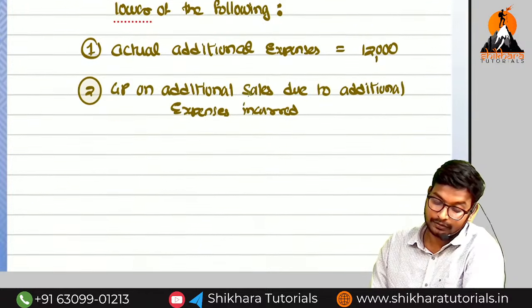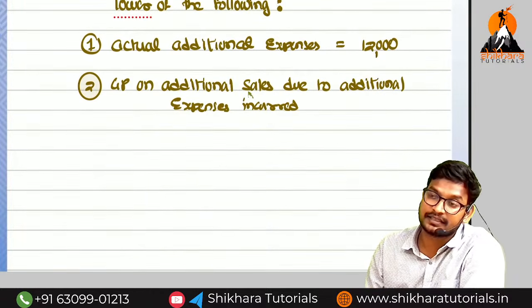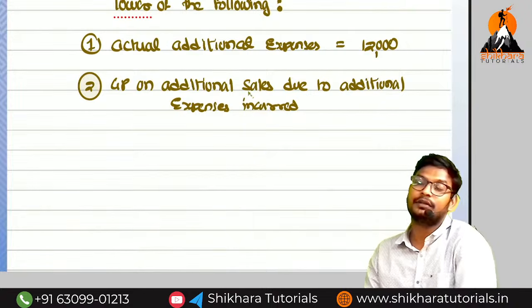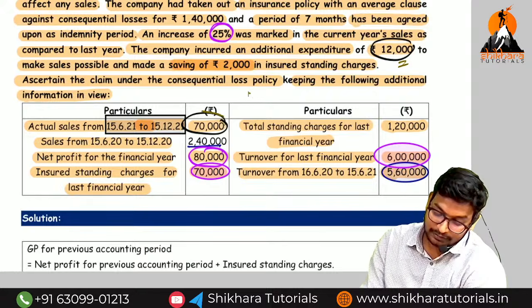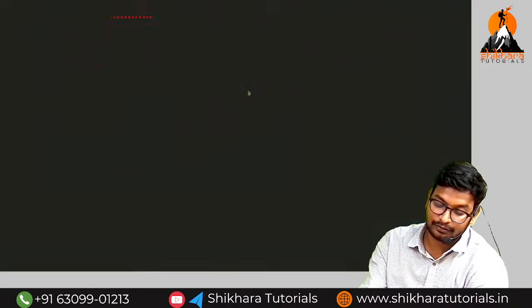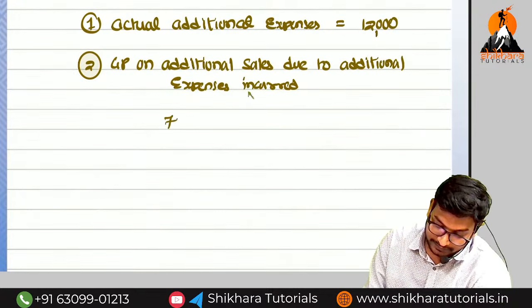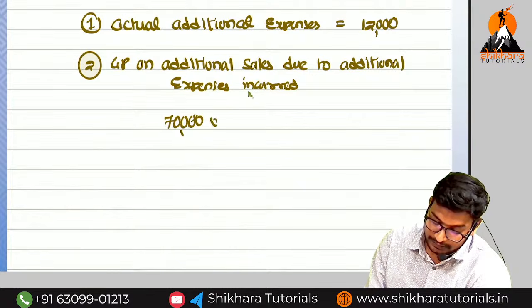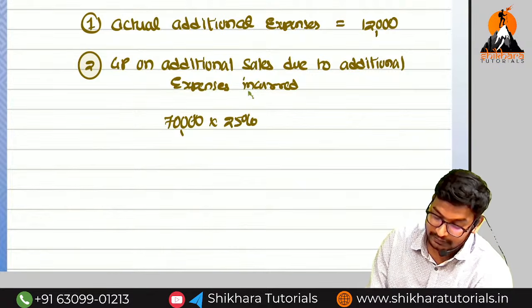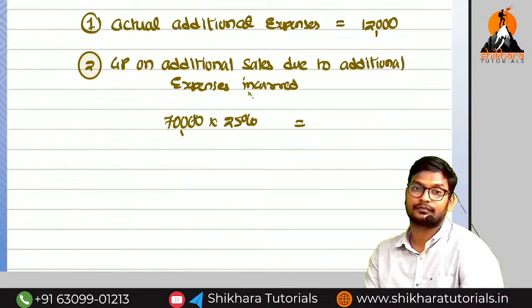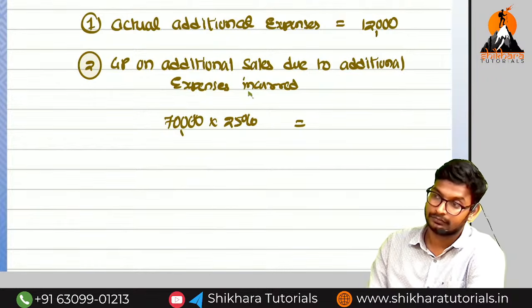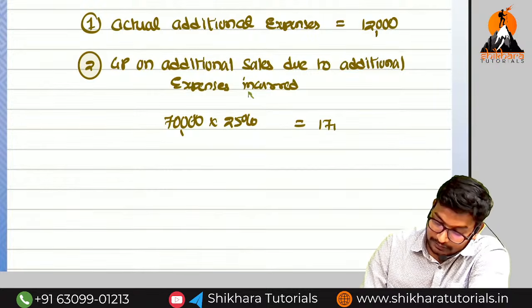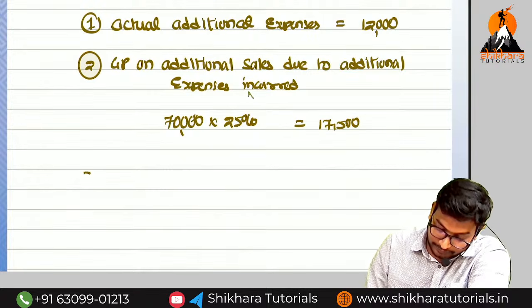So there is no special additional expenses, but even though we are going to treat it as this indemnity period sales only the additional sales. This is a note point we need to write. 70,000 into 25%. That is equal to how much, amma? 17,500.